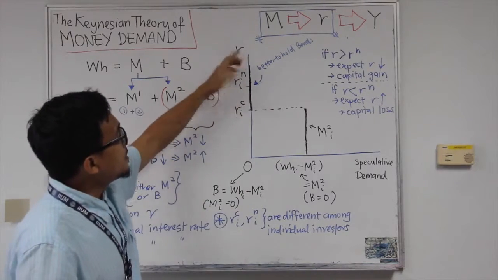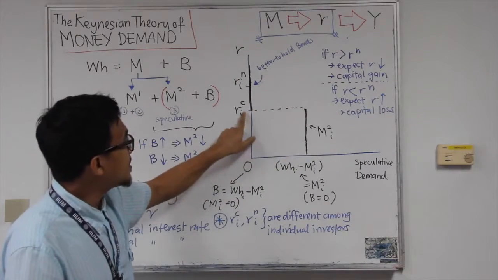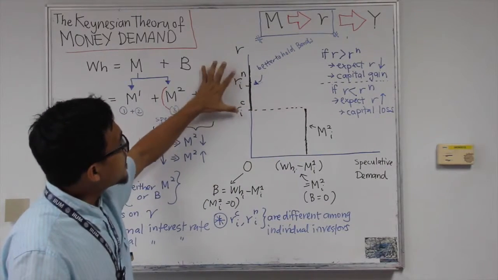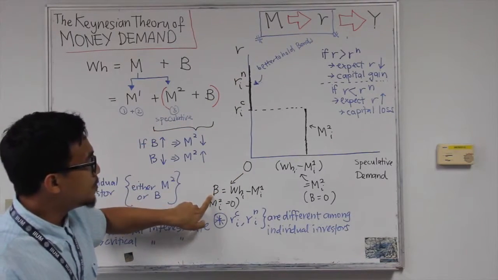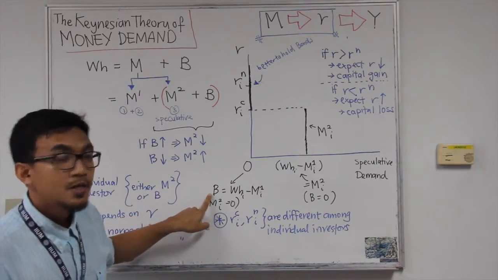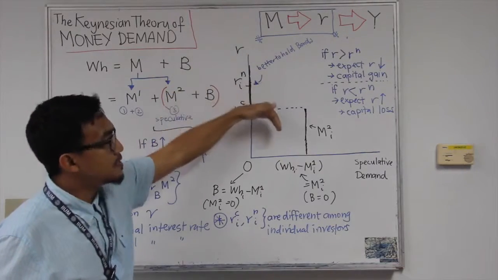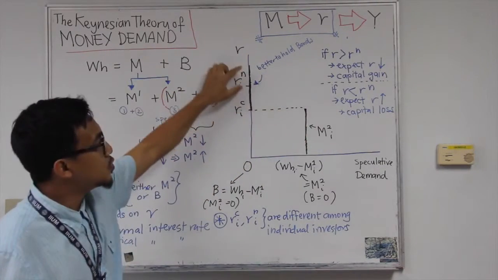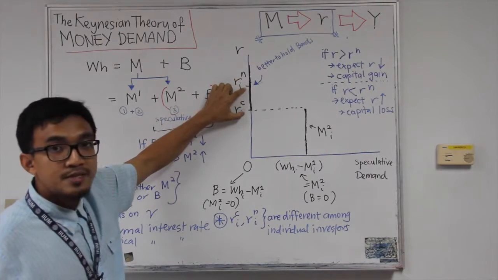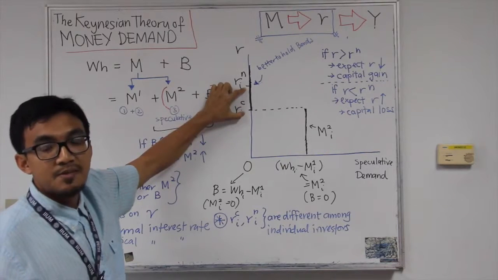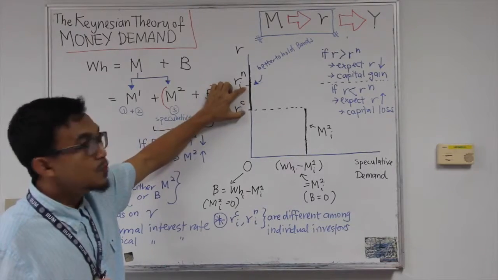All these lines, you can see that the function is discontinuous at Rc. Whenever the interest rate is above Rc, the critical interest rate, that person would prefer to hold bonds. Above Rn you expect the interest rate is too high, you expect it to go down, so you expect capital gains, and it is more profitable to hold bonds. Anything lower than Rn, the normal interest rate, you expect a capital loss, but the capital loss is still much smaller than the return in terms of interest, so you will still be willing to hold bonds.